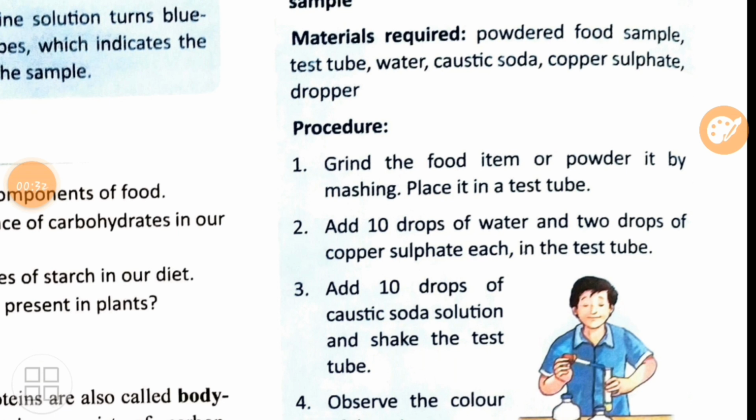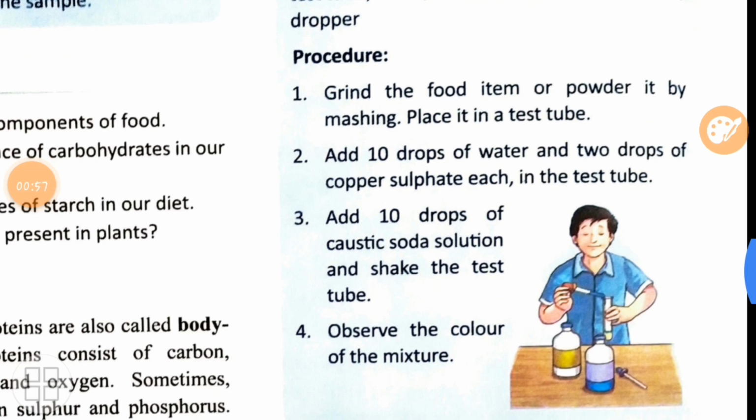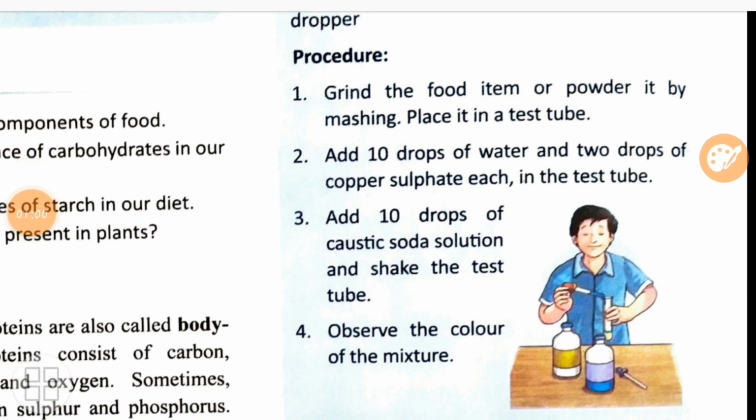You have to grind the food item. Now the food item, whatever you are taking, it has to be in the powdery form and place it in the test tube. You have to place it inside the test tubes. Add 10 drops of water and 2 drops of copper sulfate in each of the test tubes. Add 10 drops of caustic soda solution and then shake the test tube in order to mix all the solutions. Now observe the change in the color. What are the changes that take place in the color?